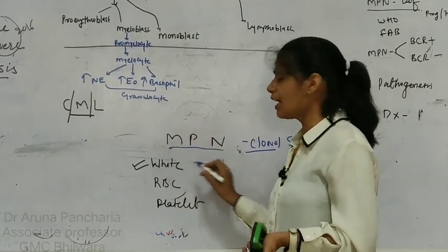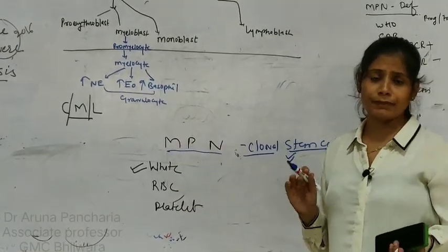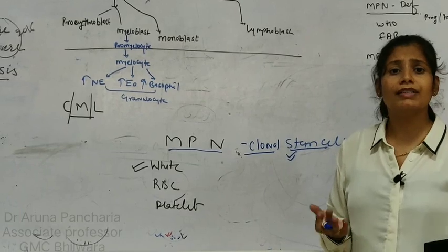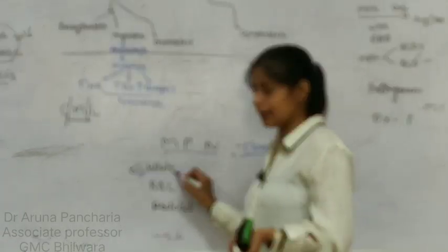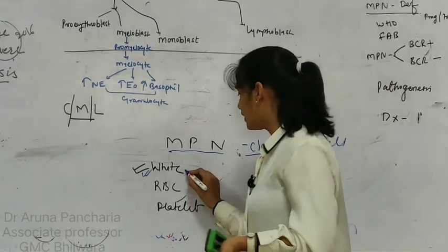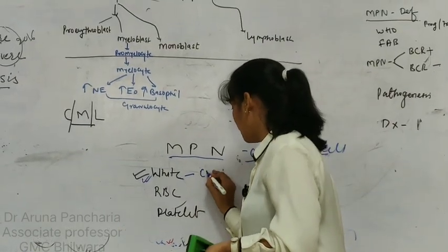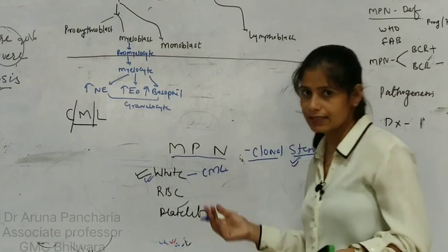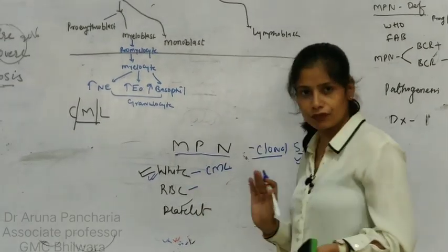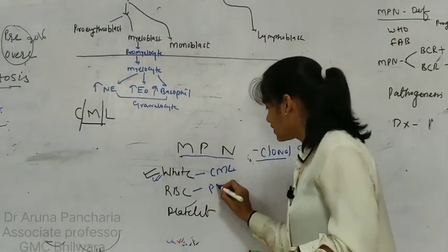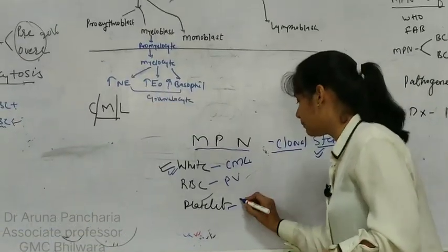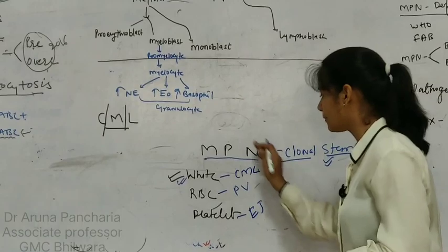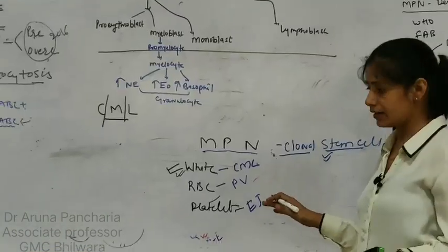So what happens in the myeloproliferative neoplasm? There is an overproduction of one series. If there is an overproduction of the white cell, then it will be termed as CML. If there is an overproduction of the RBC, then it will be termed as polycythemia vera. Likewise, if there is an increased platelet, then it will be called essential thrombocythemia. So these diseases come under this.